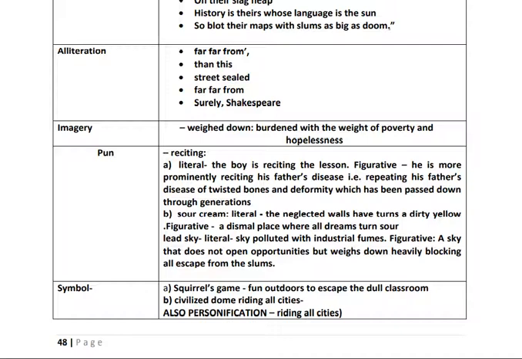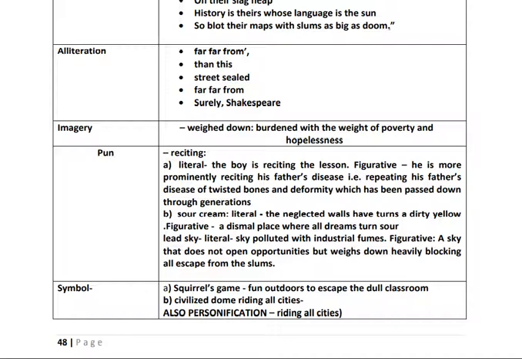Now, let's go to the next example, that is pun. What is a pun? Pun, play with words, with double meanings. "Now you are reciting their lessons." Now the word reciting is used with double meanings. What is that? First, the boy is reciting the lesson, that is the literal meaning of it.